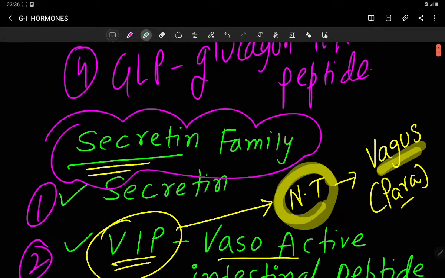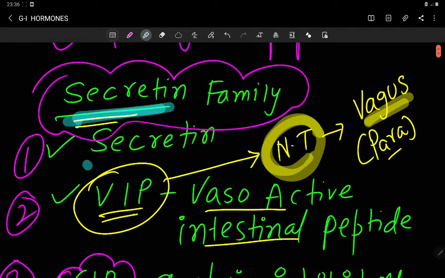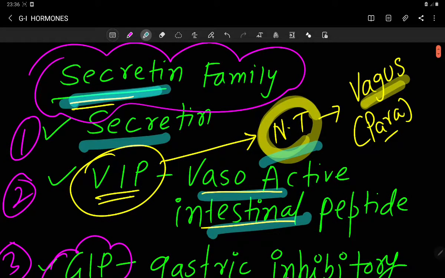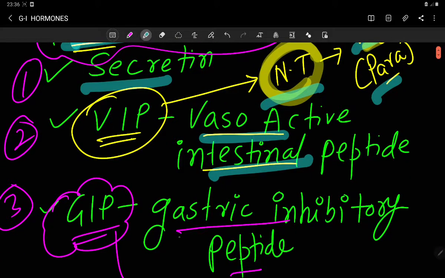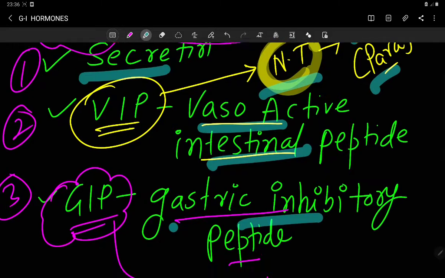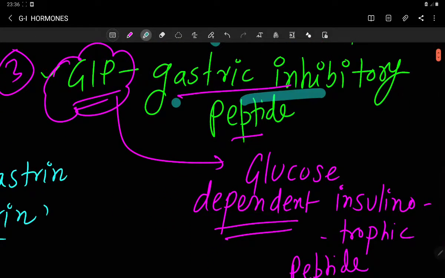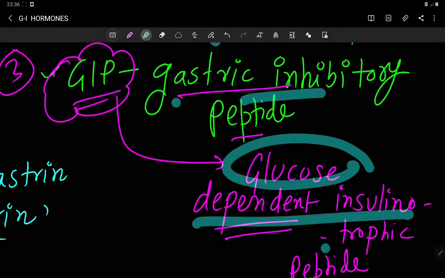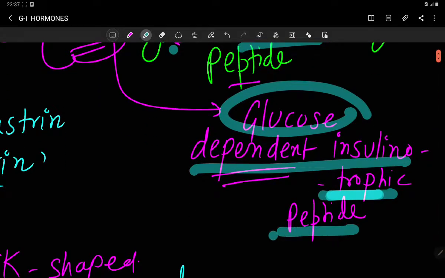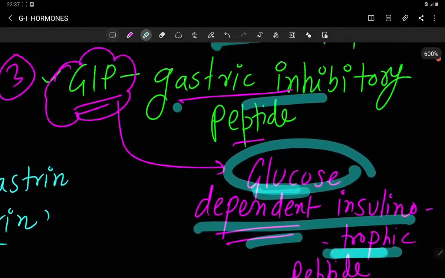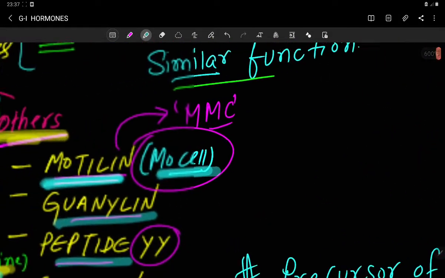The recent name of gastric inhibitory peptide is glucose independent insulinotropic peptide. So these are the secretin family.